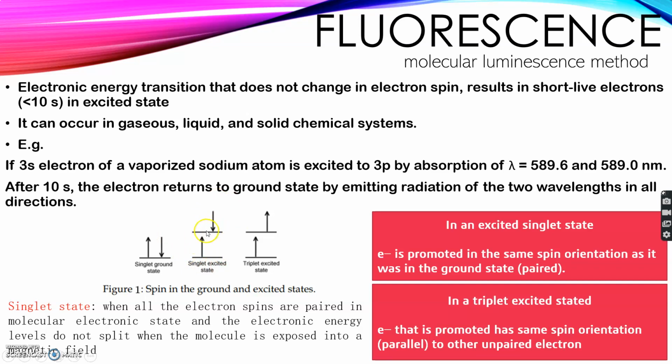However, if such an excitation leads to not only a change in energy level for one electron but also results in a change in the spin, and the spin orientation becomes parallel to the unpaired electron, then this forms the triplet excited state. Okay.